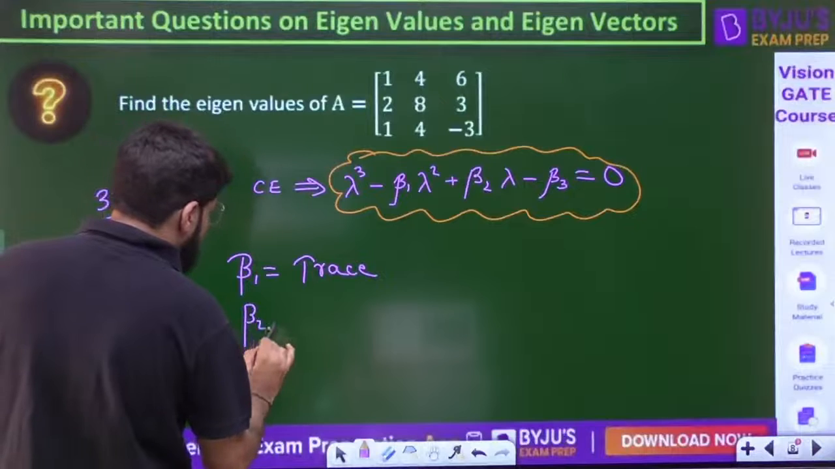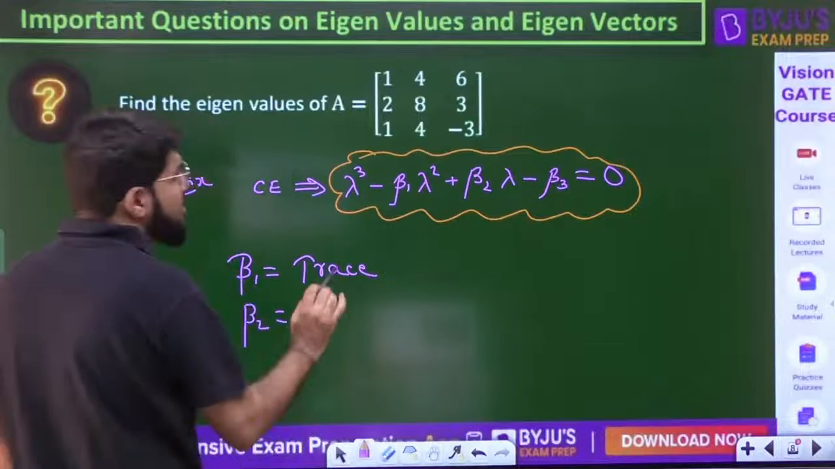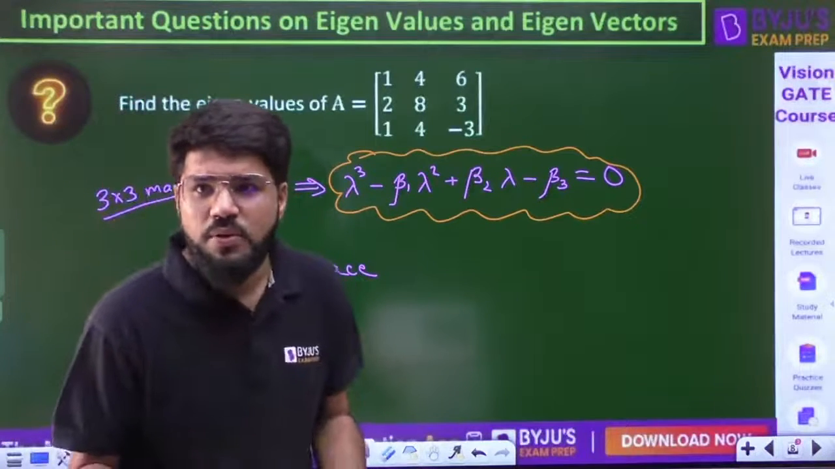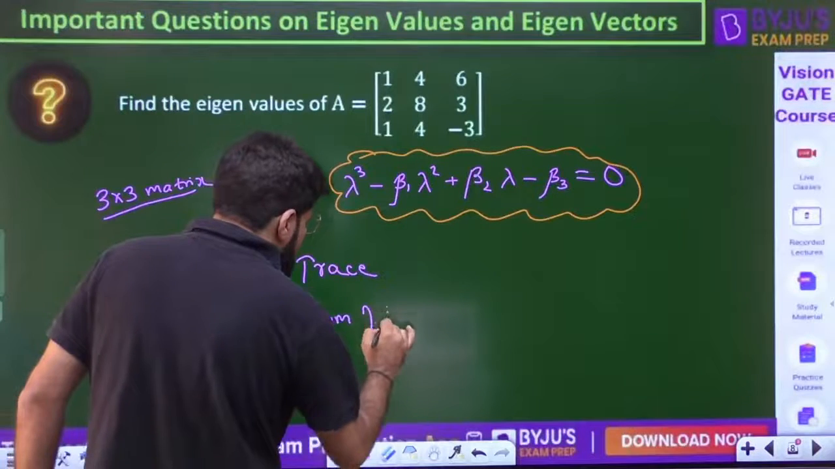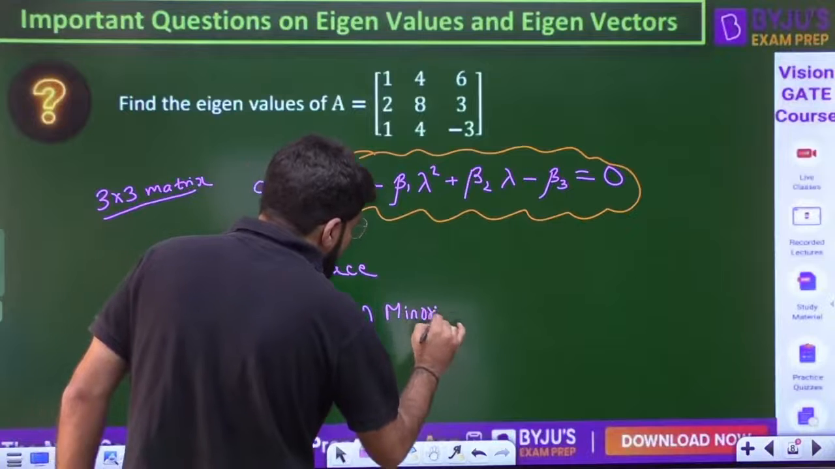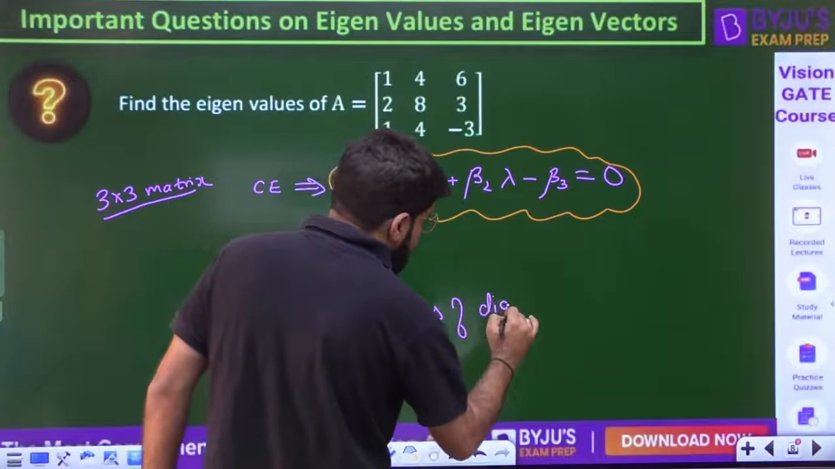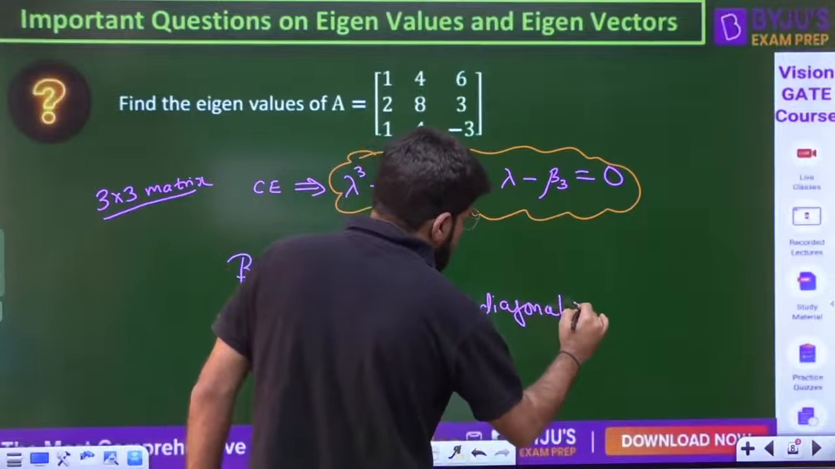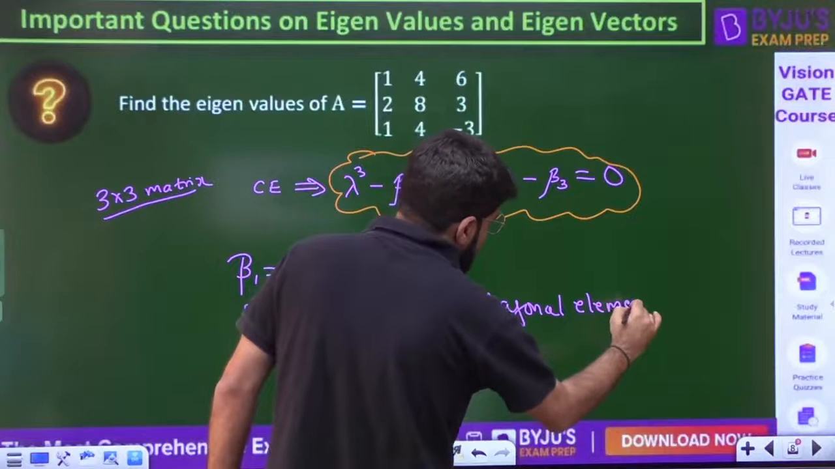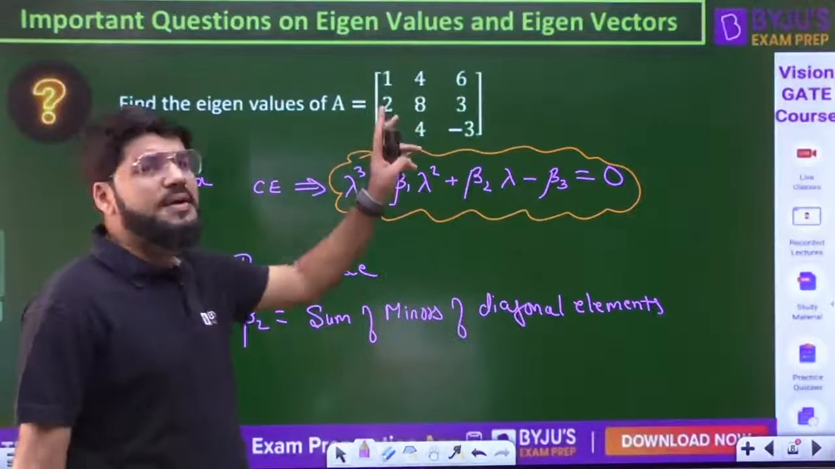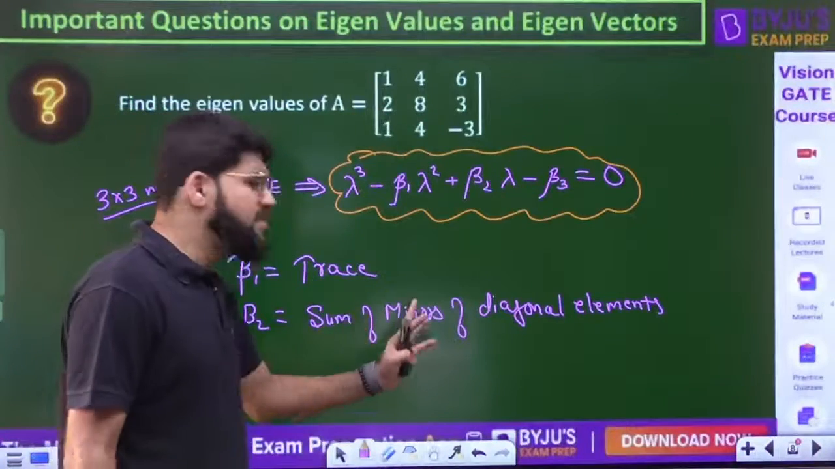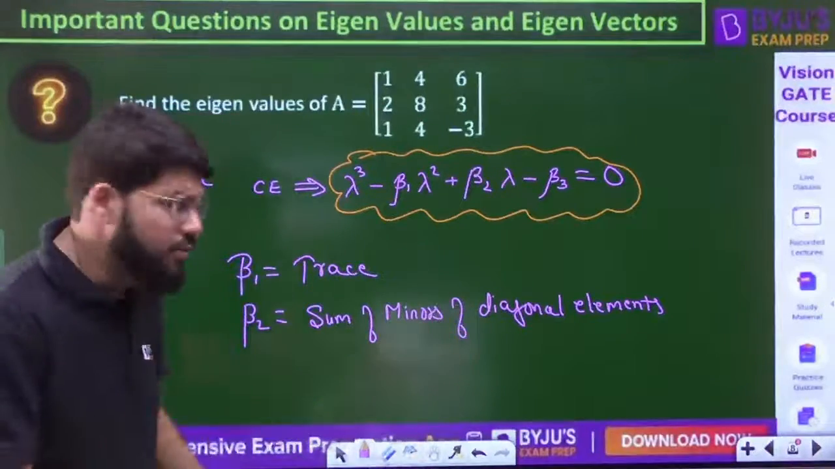What is going to be the beta 2? Now, trace is the sum of diagonal elements, we know. So what is beta 2? Remember it like the sum of the minors of every diagonal element. For every diagonal element, calculate the minor and add it up. Just remember this definition, no need for the formula. You know how to calculate minor.